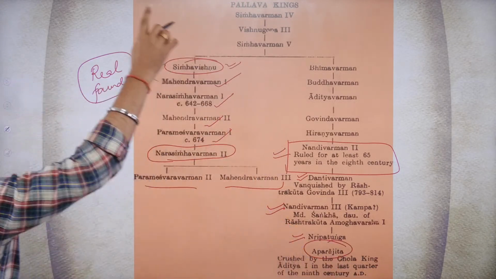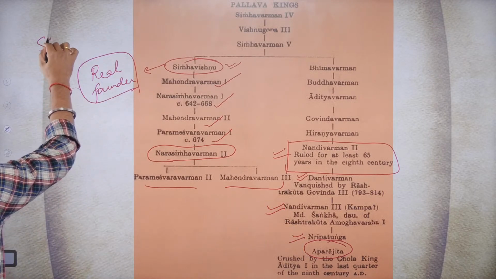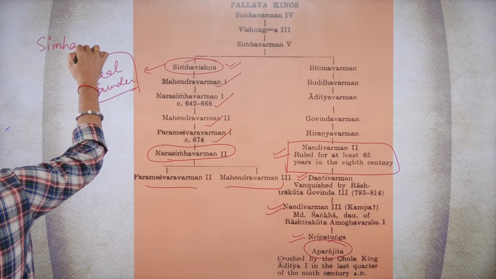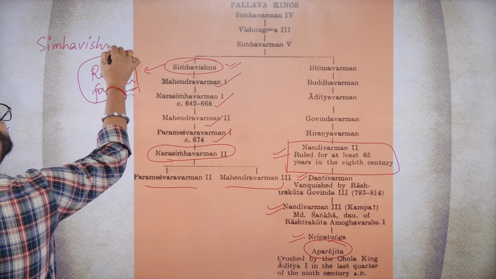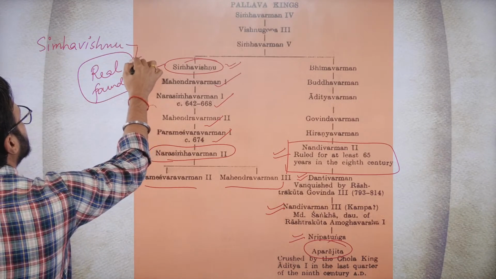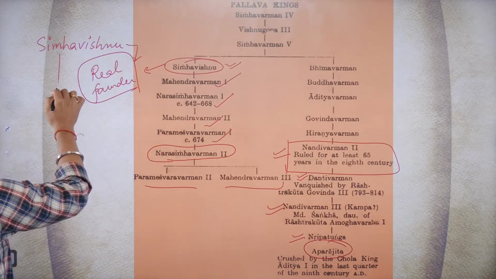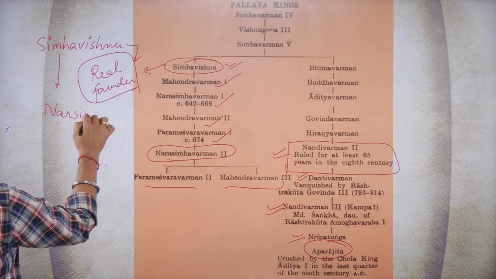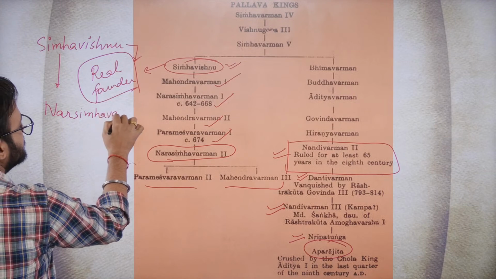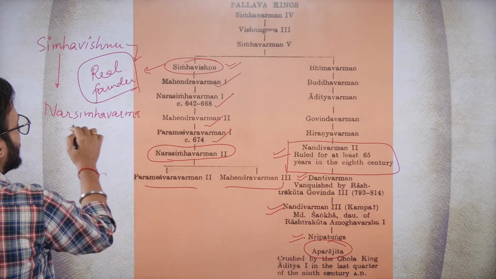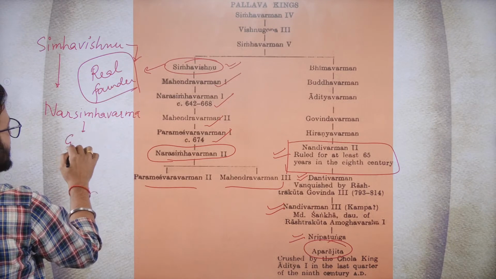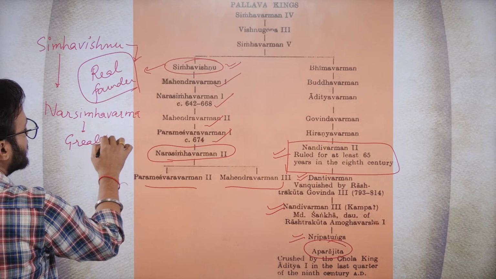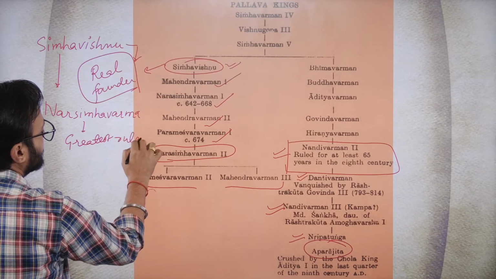So all over, starting from Singh Vishnu, who is called the real founder, and Narsingh Varman, Narsimha Varman, who is called the greatest ruler of this dynasty.